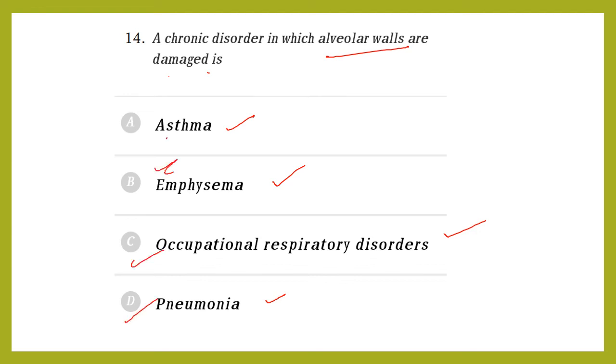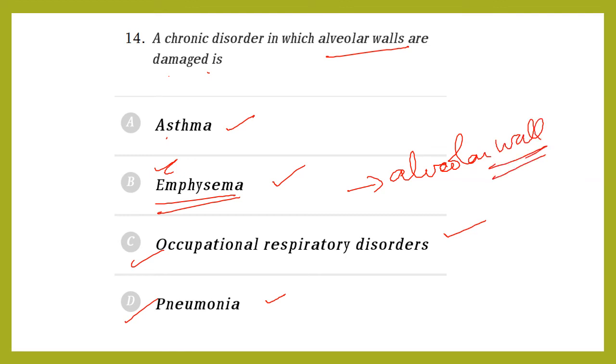Pneumonia is also a disorder. Here, the respiratory disorder is emphysema. What is emphysema? It is a chronic disorder of the alveolar wall. It damages the alveolar wall, so respiratory surface will be decreased.